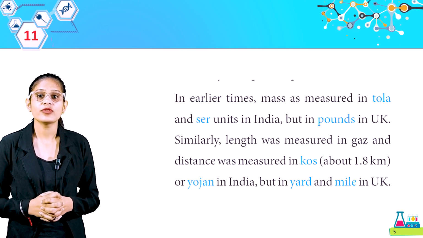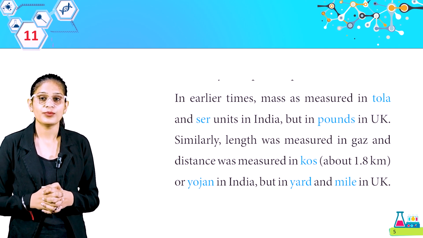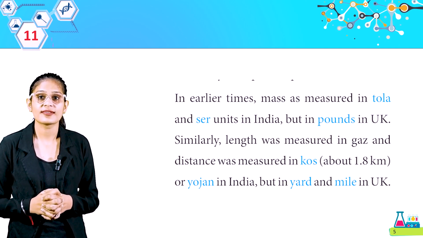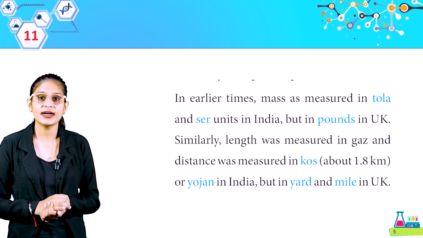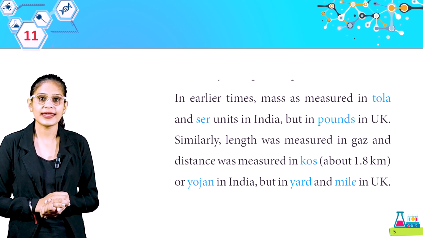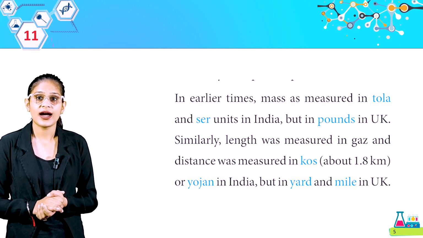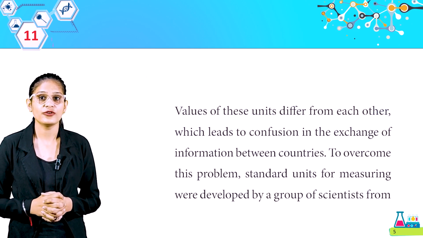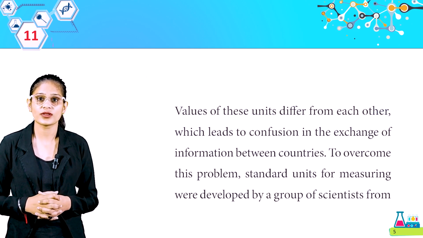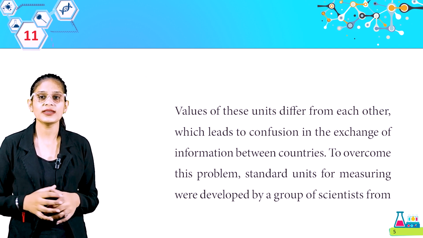In earlier times, mass was measured in tola and seer in India, but in pounds in the UK. Similarly, length was measured in gaz and distance was measured in kos, about 1.8 km, or yojan in India, but in yard and mile in the UK. Values of these units differ from each other, which leads to confusion in the exchange of information between countries.